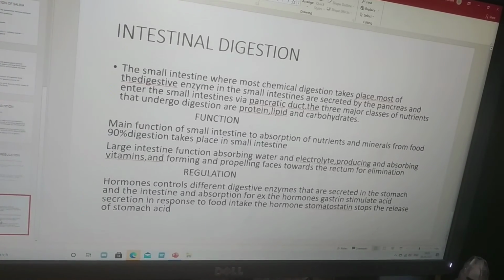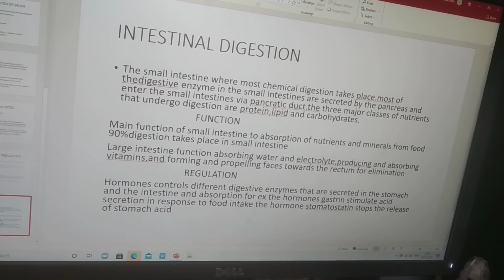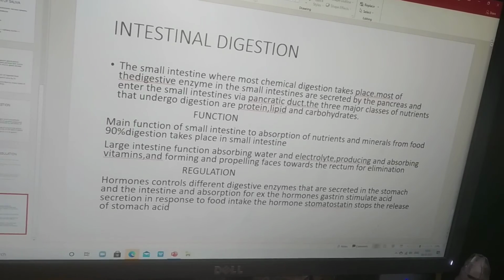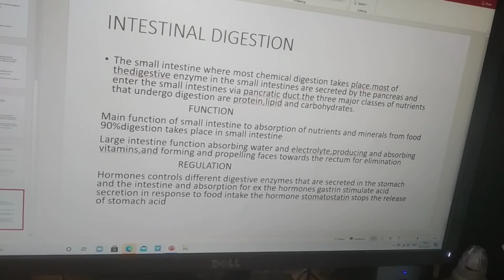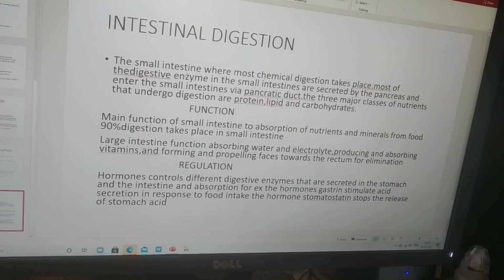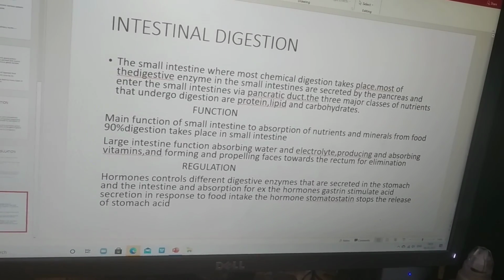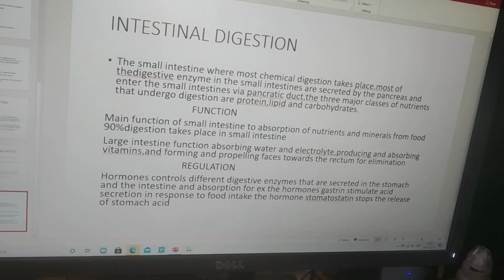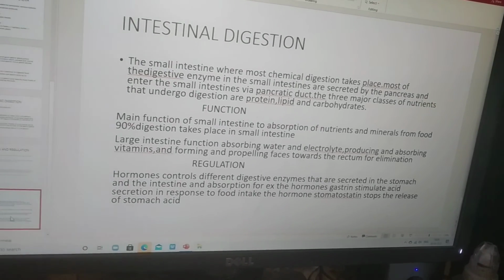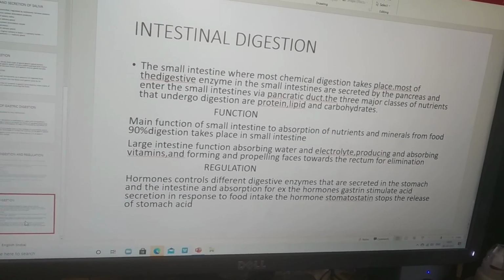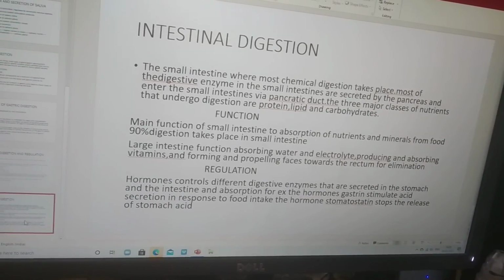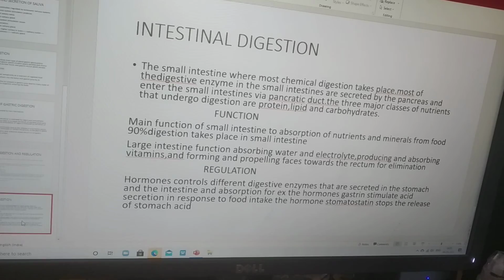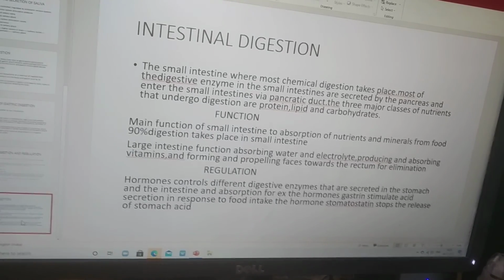And what is the function of the small intestine? It absorbs 90% of nutrients from the food, and in the large intestine the remaining 10% of absorption takes place. The remaining 10%, meaning water, electrolytes, minerals and vitamins, is absorbed in the large intestine. This is the main function of intestinal digestion: absorption of food, nutrients, minerals and water.